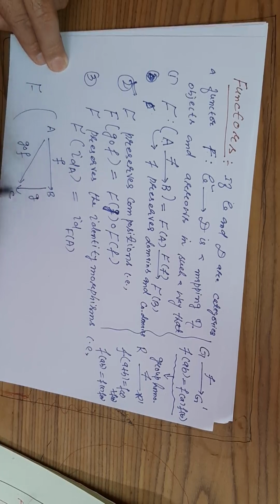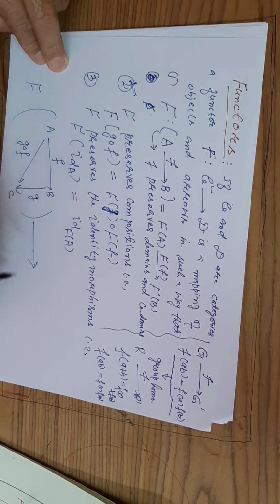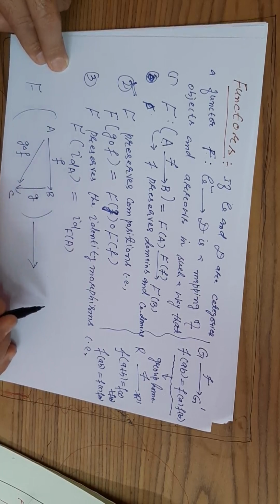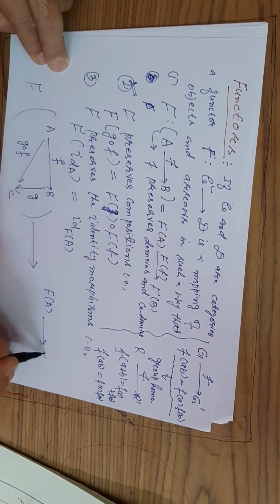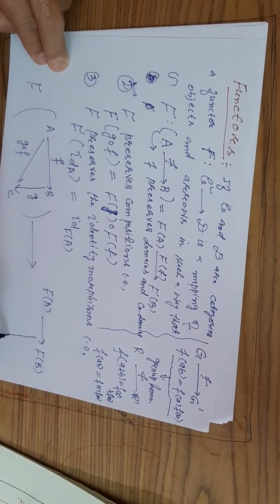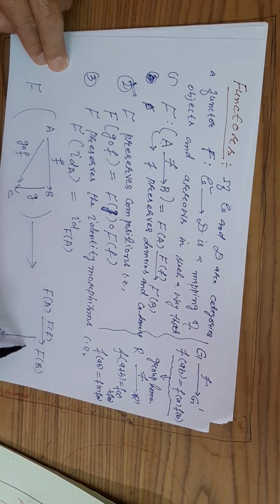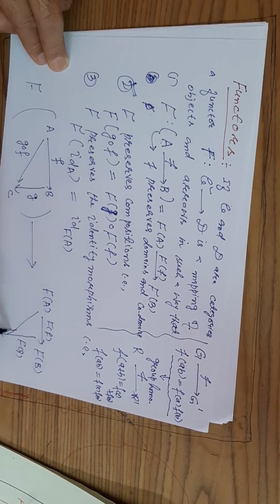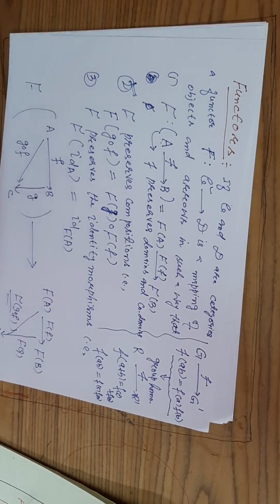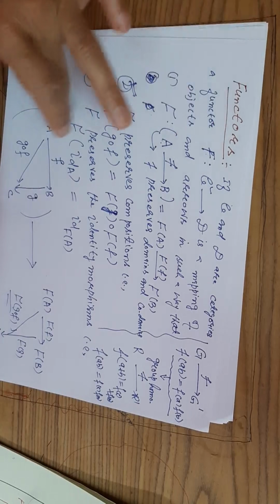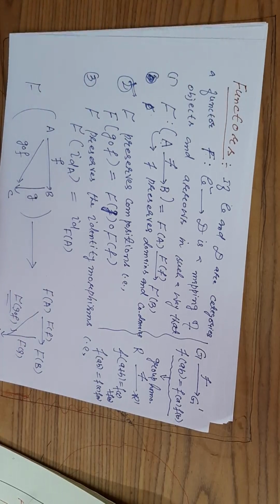F is acting on this and sends it to F(A), F(B), F(C). So this is F(f), this is F(g), and this is F(g composed with f). Any function between two categories which satisfies these conditions, we call a functor.